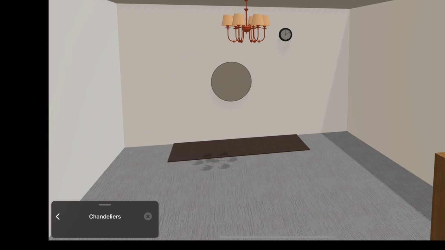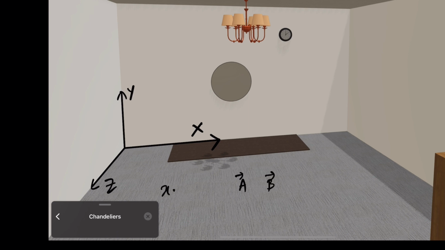Let's say this is the x axis, this is the y axis, this is the z axis. If I say two vectors, a vector and b vector, are on the same plane, on the xy plane, which are they talking about? The wall, the ceiling, the floor?